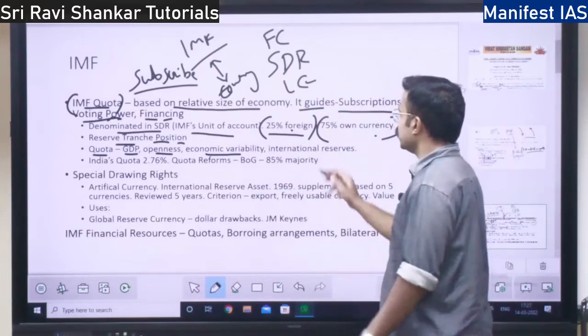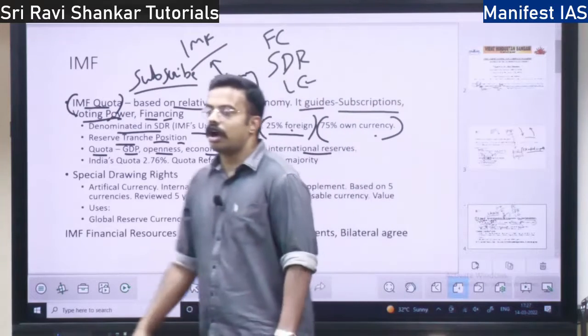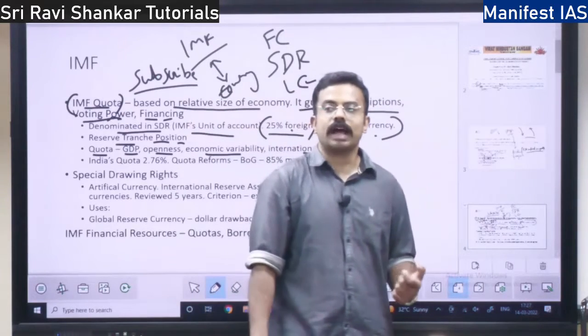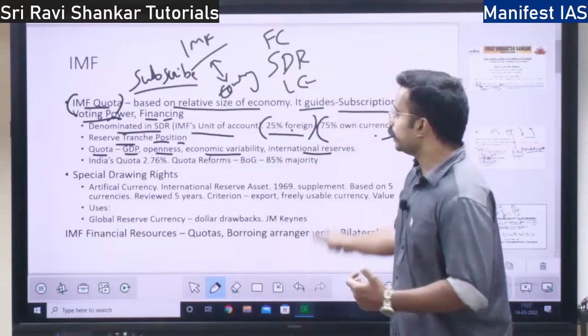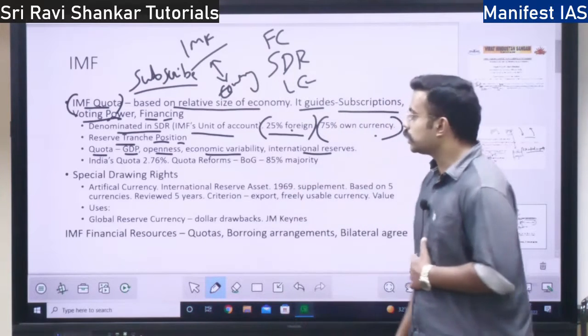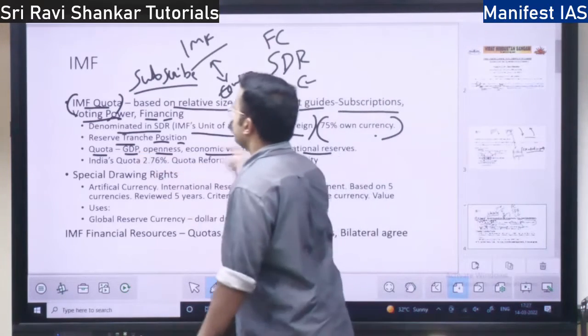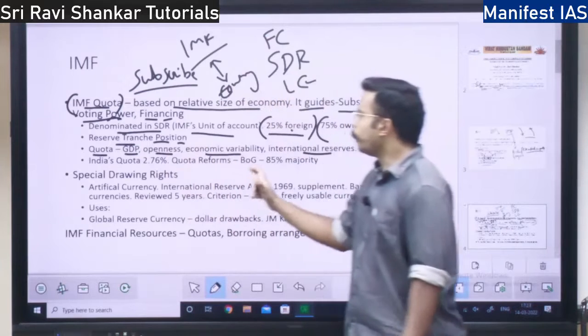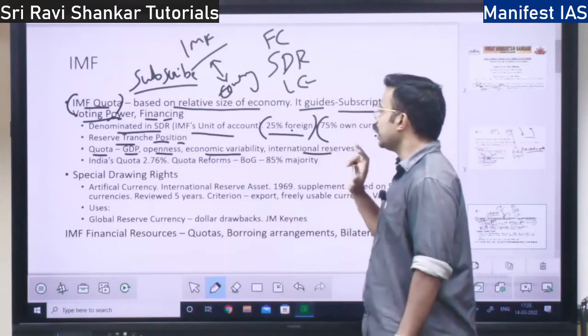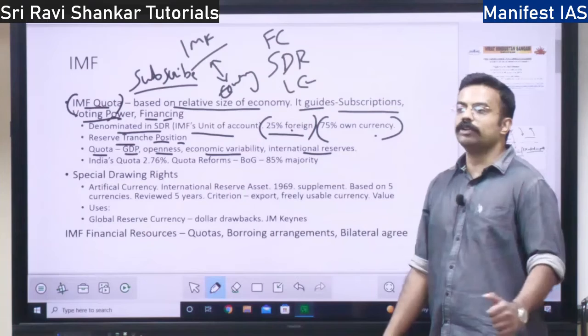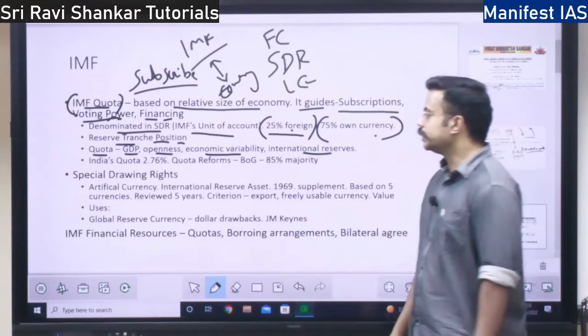Next, the fourth factor is international reserves: how much foreign exchange reserves you have. That will also determine the quota subscriptions. So quota subscription is dependent on four factors: GDP, openness, economic variability, and international reserves an individual country has. Right? This is about quota.